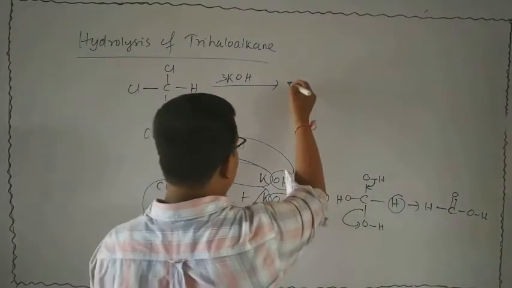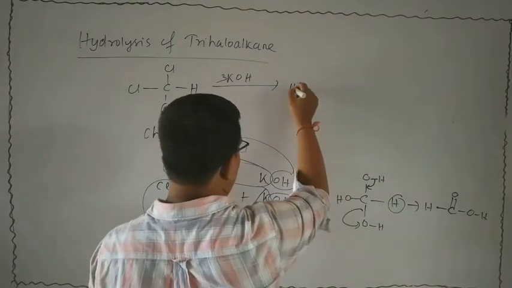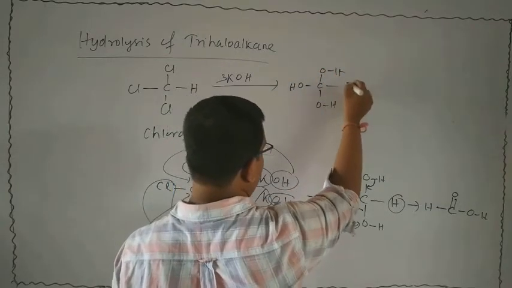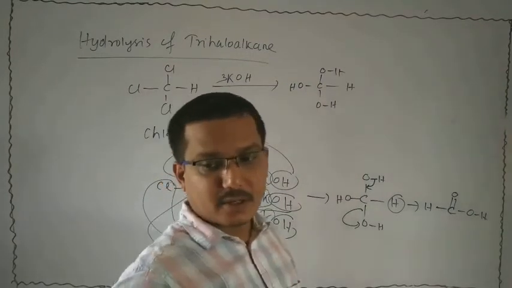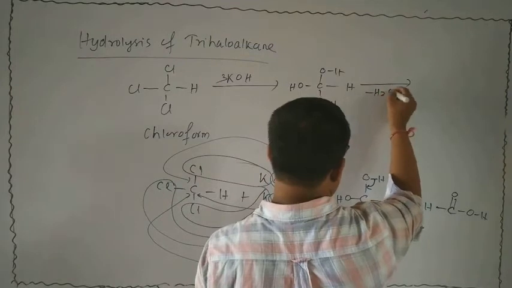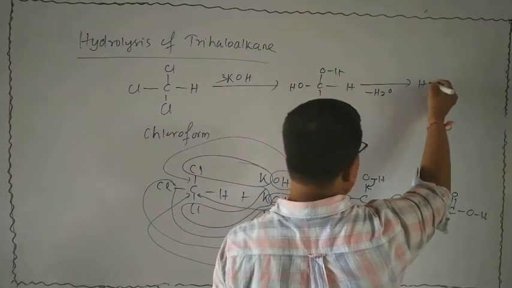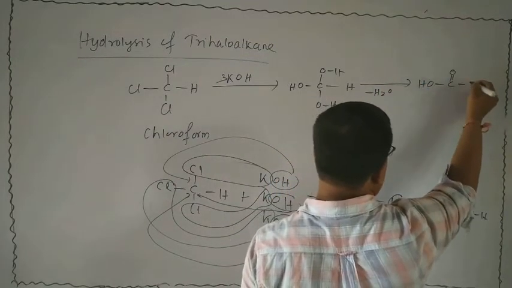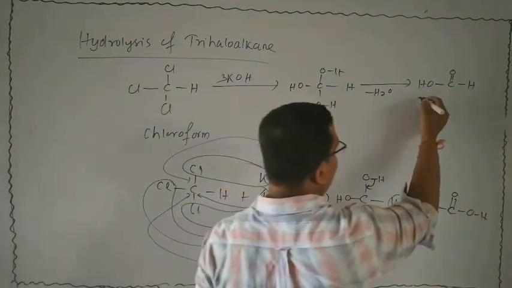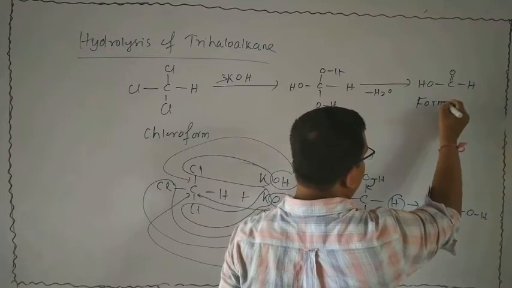So we can write here first X. This is the middle product. Next, minus water gives HO bond C double bond O bond X. This is chloroform and this is formic acid.